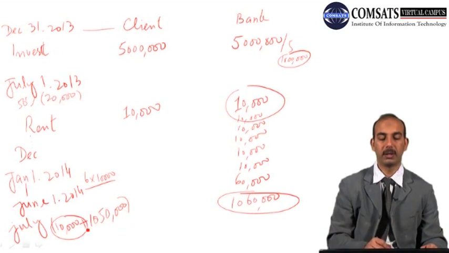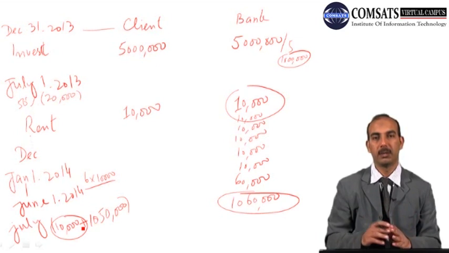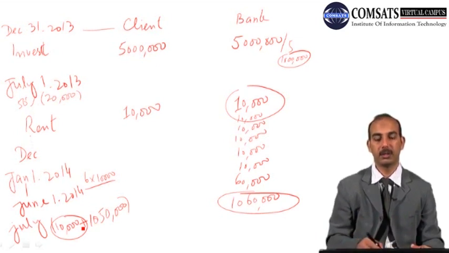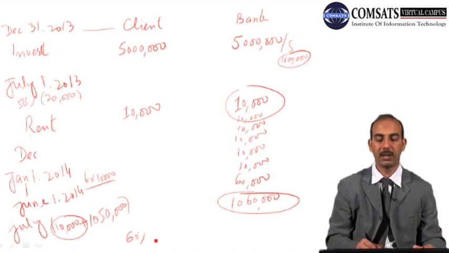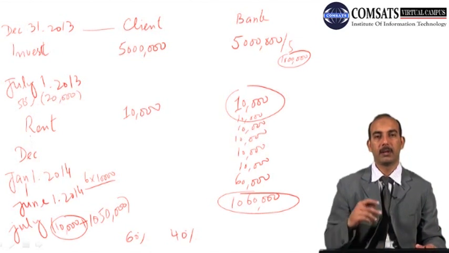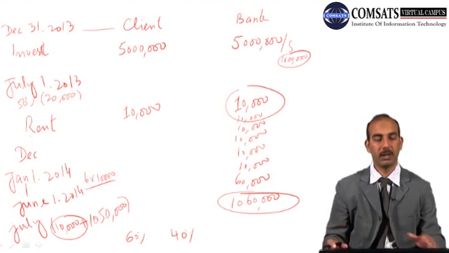At that point the percentage of ownership was 50% each, but from now on, when the first unit has been purchased and it represents 10% of the share of the bank, the new ownership would become 60% for the client and 40% for the bank. And then we are going to determine the rent rate at the market value every year.